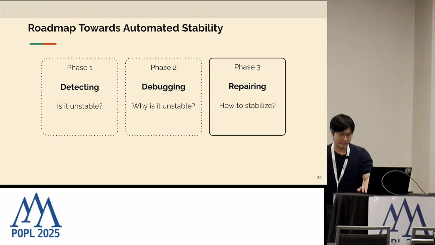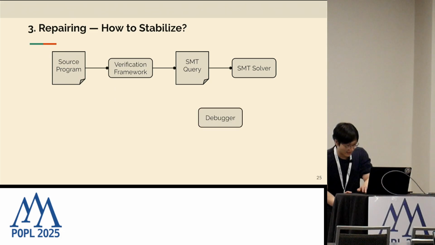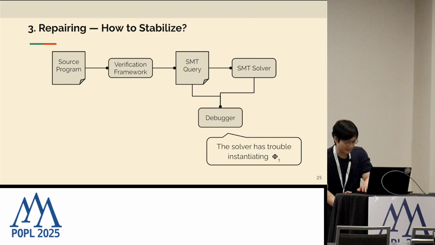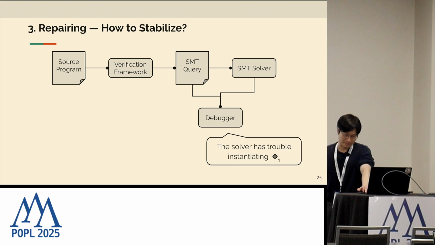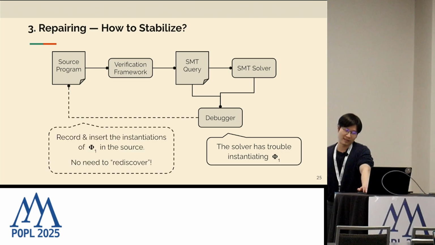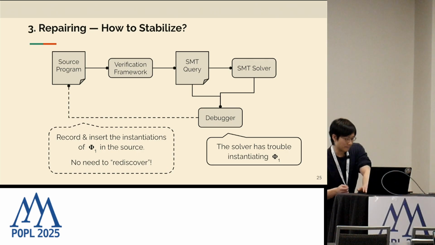Okay, so after we can identify what is wrong with a particular query, the next step is towards repair. This is a bit speculative, but bear with me. Let's say our debugger reports that the solver has trouble instantiating the quantifier V1. The intuition is that we can record and replay the instantiations of V1 at the source level. The solver doesn't need to rediscover the quantifier instantiations every time. It just needs to figure it out once, and we could record them at the source level.